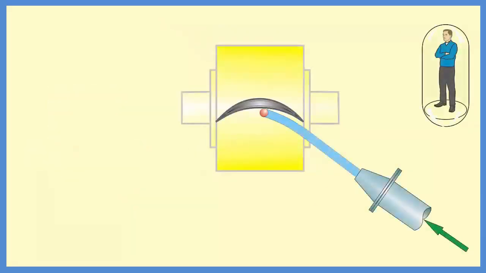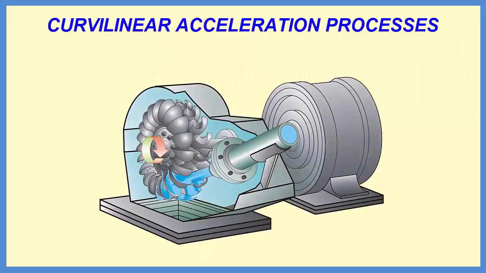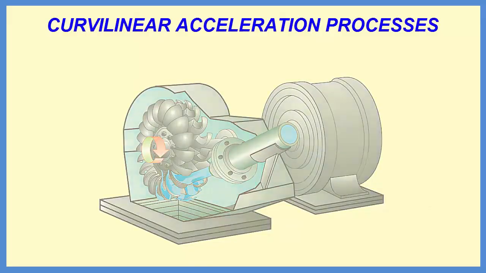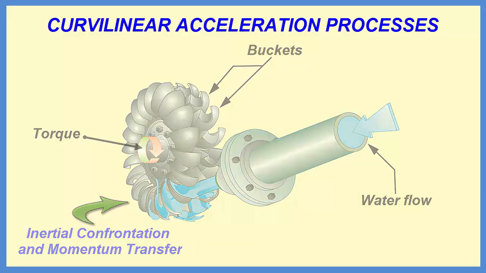The known result of this inertial confrontation process is the contradiction of the inertial tendencies of the two bodies. The curved path followed by the mass flow is intermediary between the curvature of the blade profile and its initial straight path. In the process, the mass flow transfers momentum to the blade and, ultimately, to the turbine assembly. One example of a machine using this process, shown here, is the Pelton turbine.